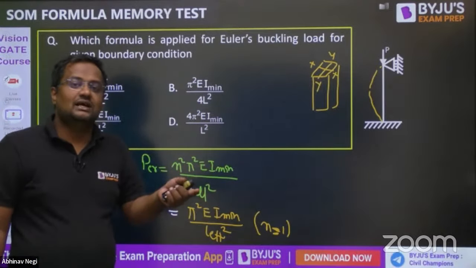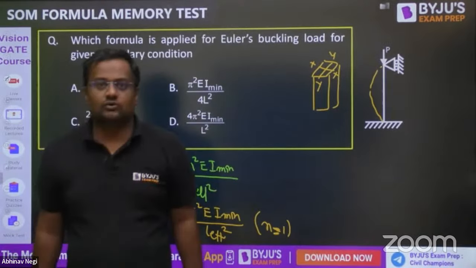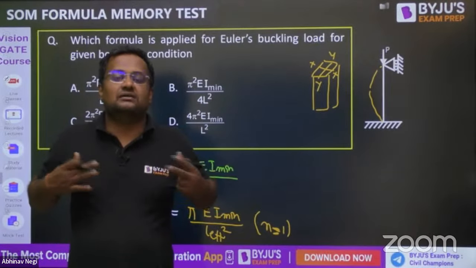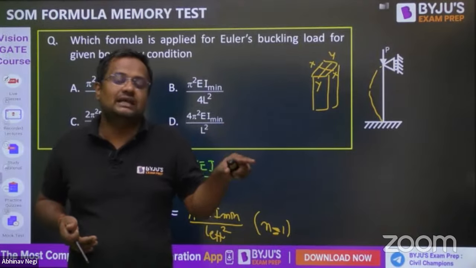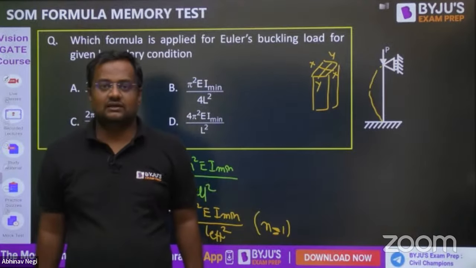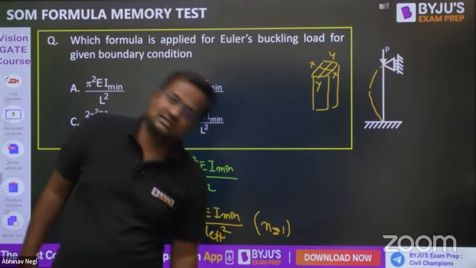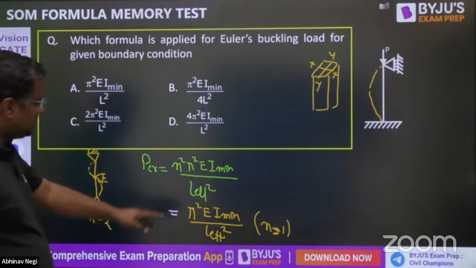About which axis? Suppose I can buckle like this at 60 kilonewton load, and I can buckle like this at 70 kilonewton. So my capacity is 60. I cannot take the risk of 70. In this direction I can buckle at 60, in this direction at 70. So my capacity is 60. So I take I minimum.